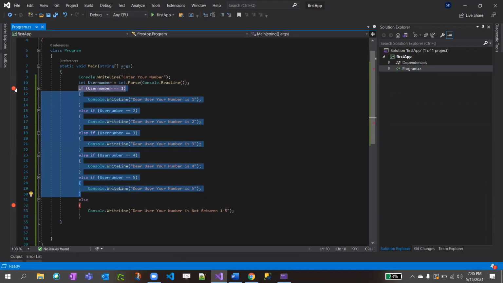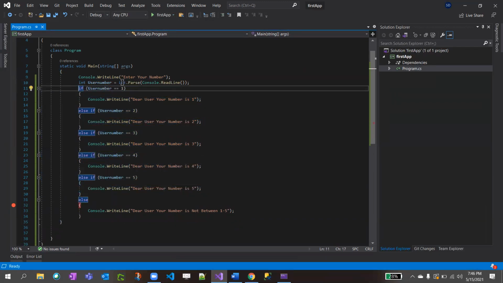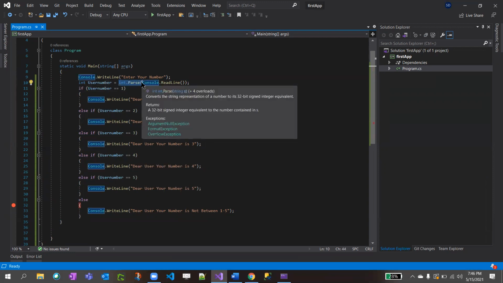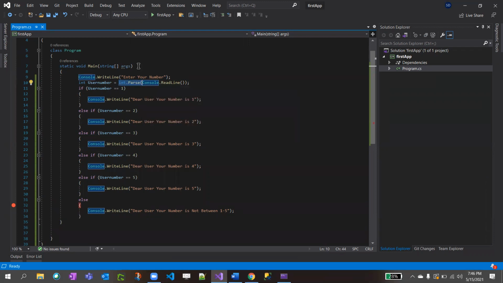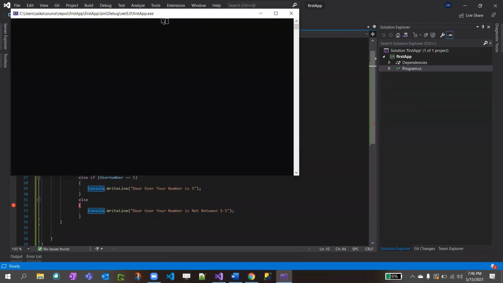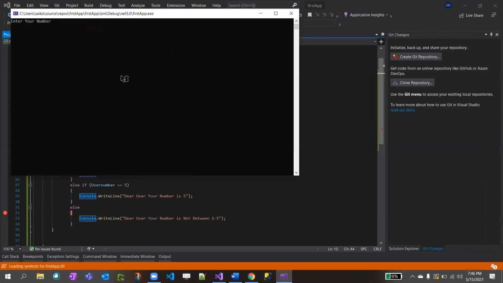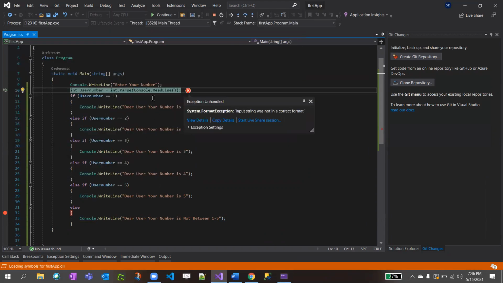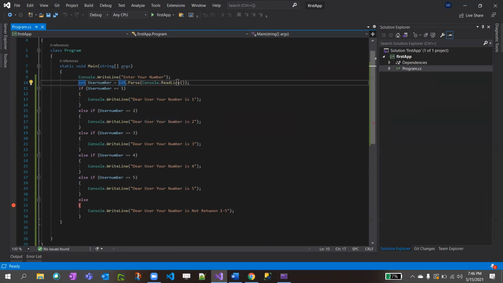And one more thing. Since we are trying to force convert to integer, what if we give a string? It will fail, right? We'll see. Enter Kamal. See, format exception, input string was not in a correct format. So to handle this, there is exception handling.